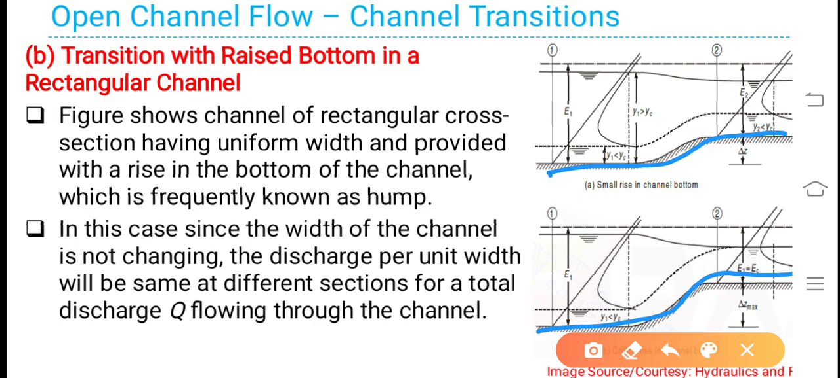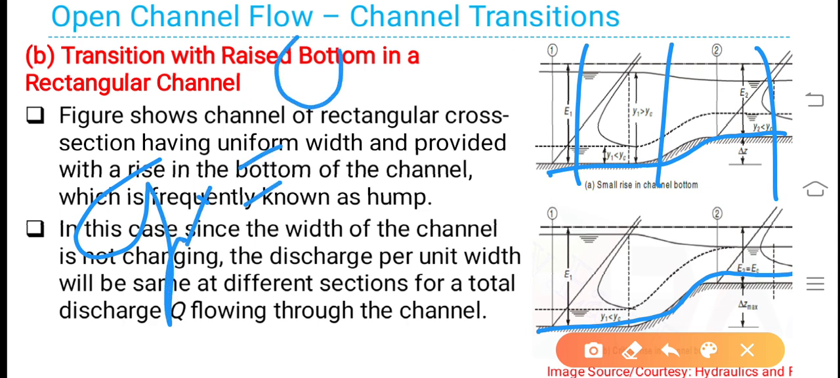In this case, since the width of the channel is not changing, the discharge per unit width will be the same at different sections for a total discharge Q flowing through the channel. You consider any number of sections, 1, 2, 3, etc. Since width remains unchanged, discharge per unit width, q equal to Q divided by B, will remain the same.